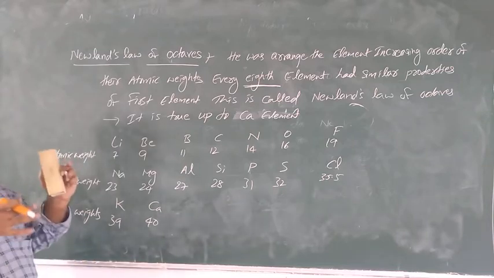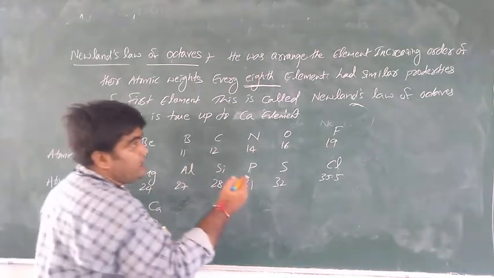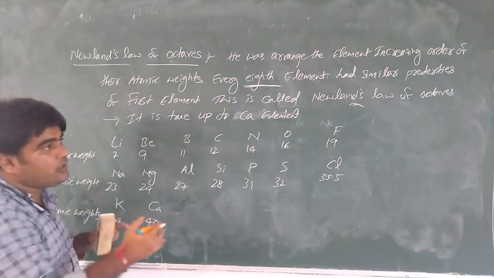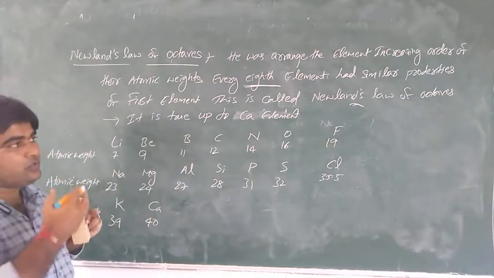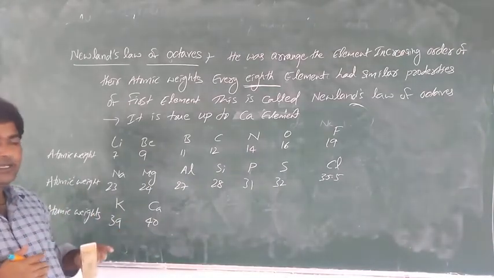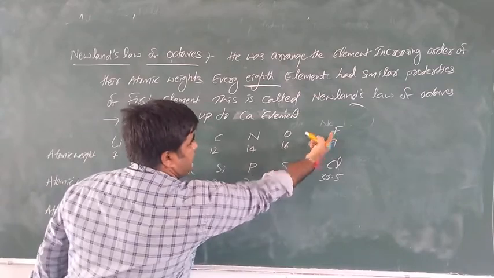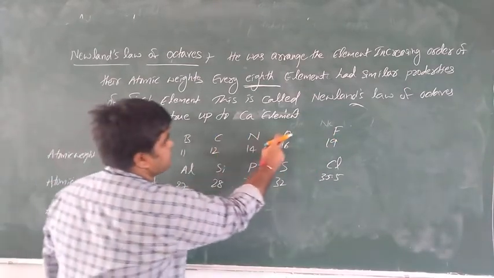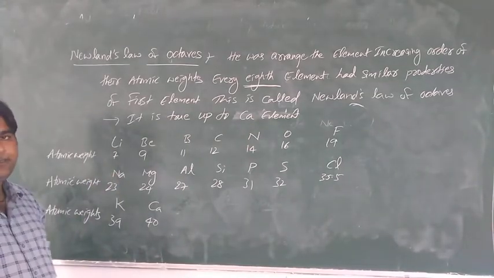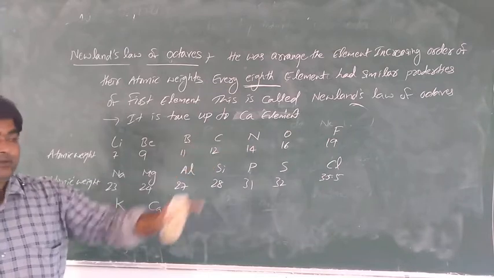He arranged the elements in increasing order of their atomic weight. Every 8th element has similar properties to the first element. This is called Newland's law of octaves. It is true up to calcium. That means first element, second, third, 4, 5, 6, 7, and the 8th element has similar properties. Lithium was arranged like this, and he left neon also.